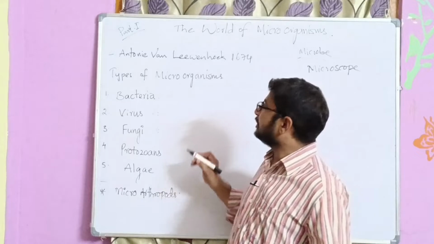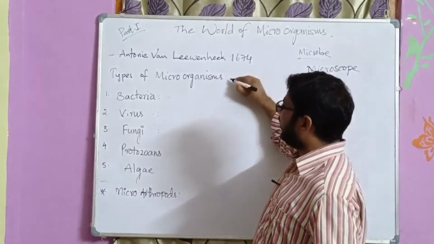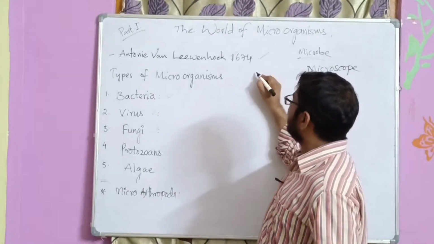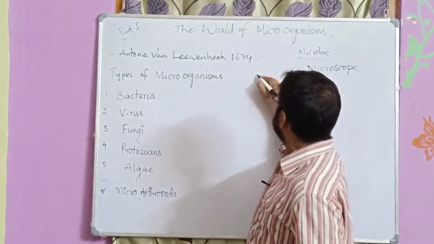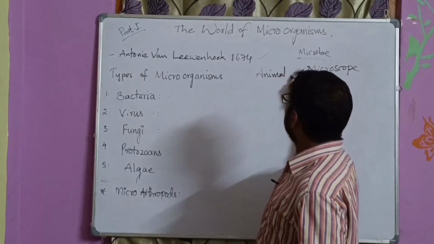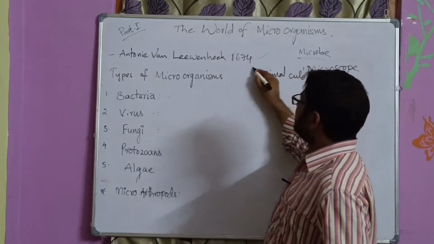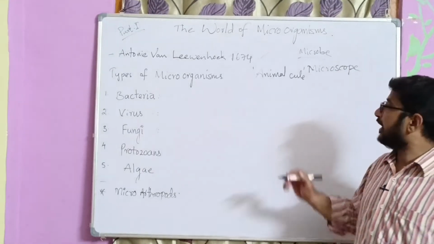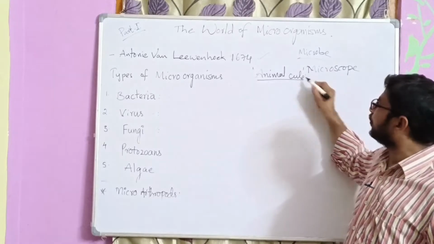The bacteria were first observed by Antony van Leeuwenhoek, and when he discovered them, he called them animalcules.